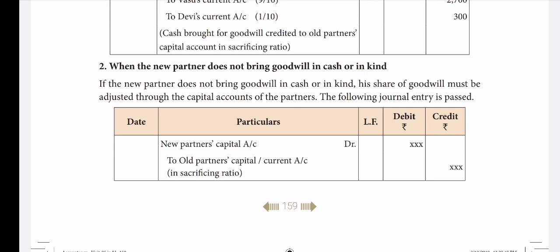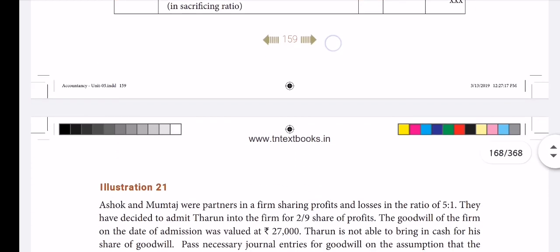That is, new partner's capital account debtor to old partners' capital account. This is the specimen journal. Now we are going to see one sum and apply this journal. Shall we see?